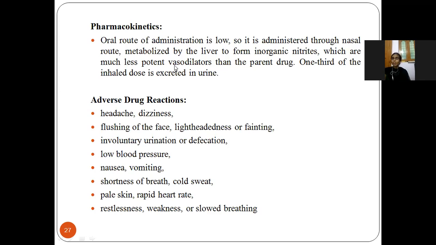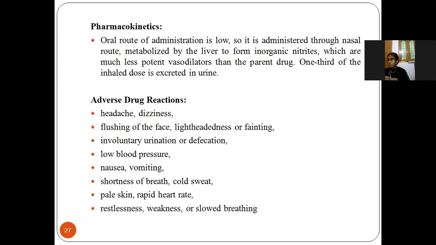Next, pharmacokinetics: if the oral route of administration is slow, so it is better to take through the nasal route, meaning the nose. And it is metabolized in the liver. So the organic nitrates are converted into inorganic nitrates, metabolized in the liver, and excreted in urine. I will explain it again. Oral route of administration is very low, so we should take it through the nasal route of administration.